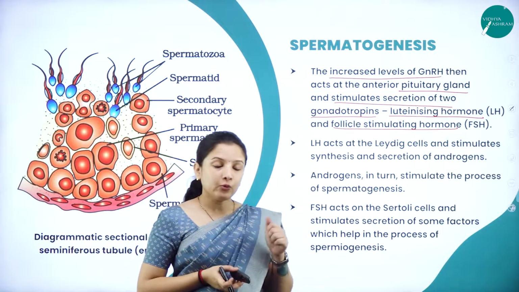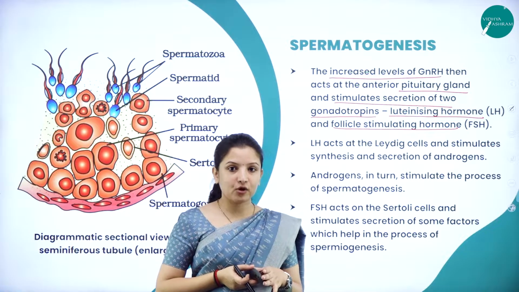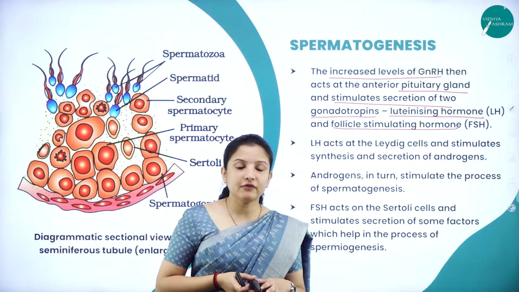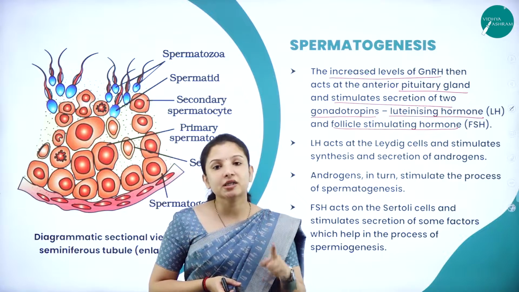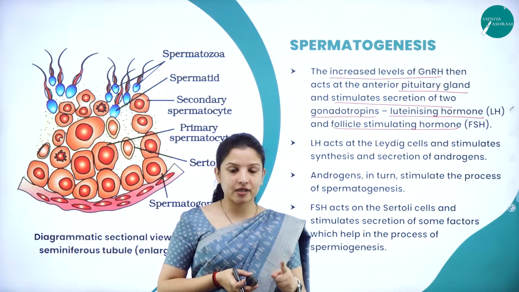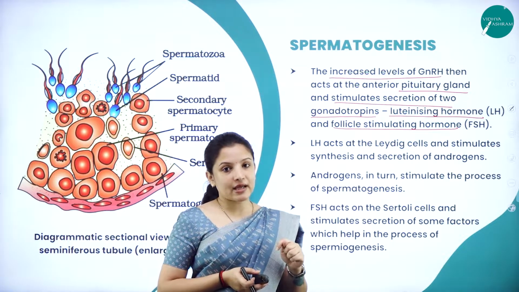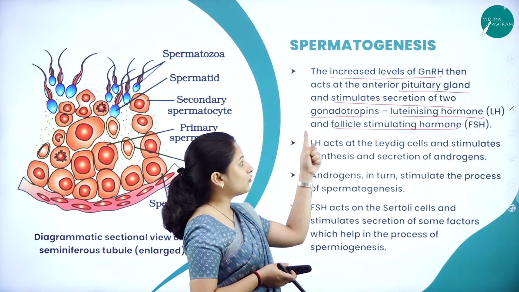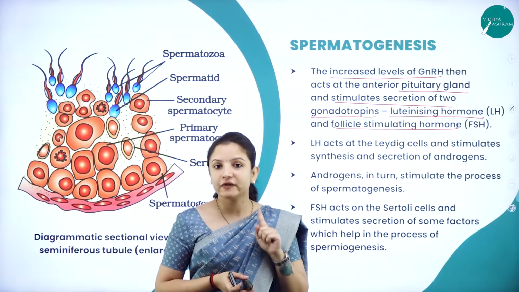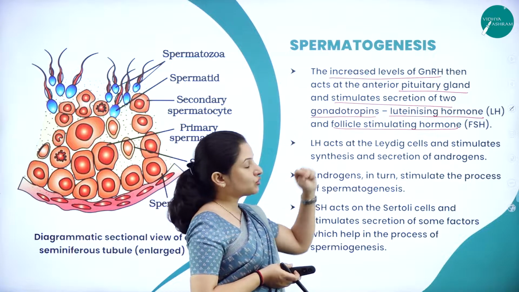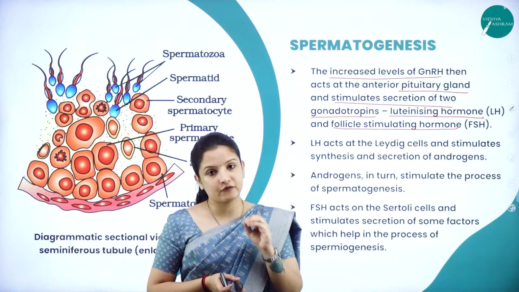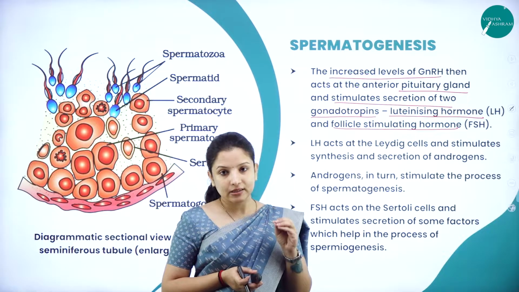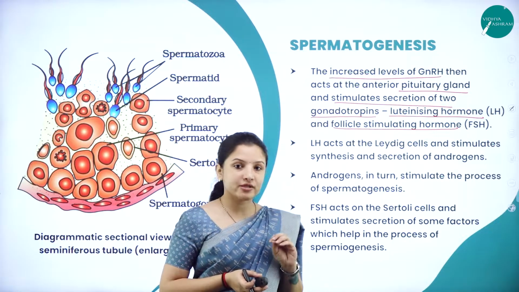So why is gonadotrophin hormone important? Because at puberty, when gonadotrophin hormone gets produced, only then will the pituitary gland get activated. Only if the pituitary gland is activated will the luteinizing hormone and the follicle stimulating hormone get secreted. These two hormones are very important because they have their own specific function in the male reproductive system. What are those functions? We shall look into that.